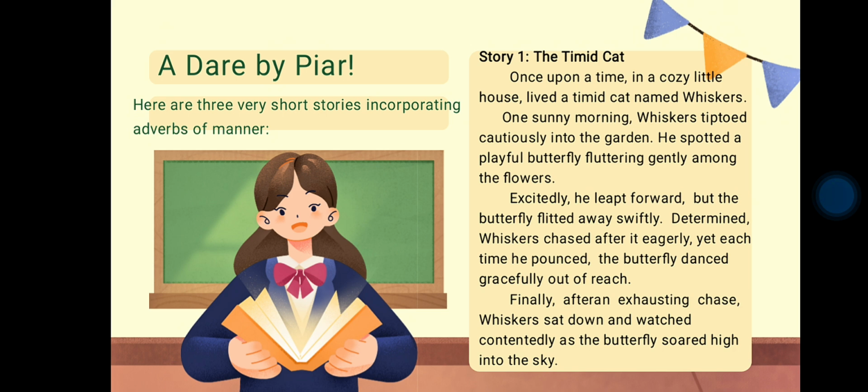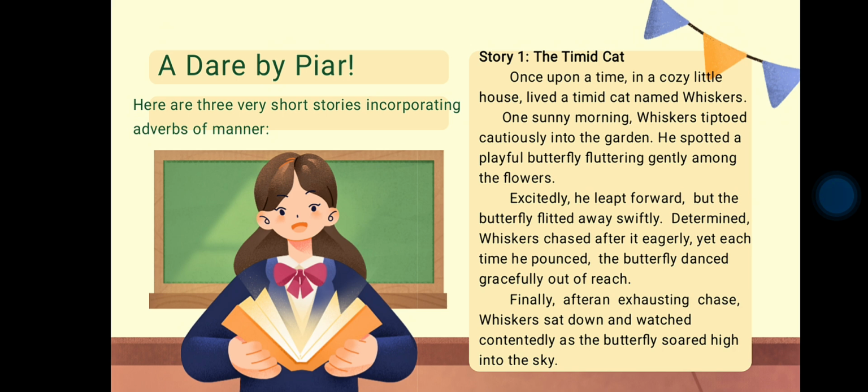Excitedly, he leaped forward, but the butterfly fluttered away swiftly. Determined, Whiskers chased after it eagerly, yet each time he pounced, the butterfly danced gracefully out of reach.